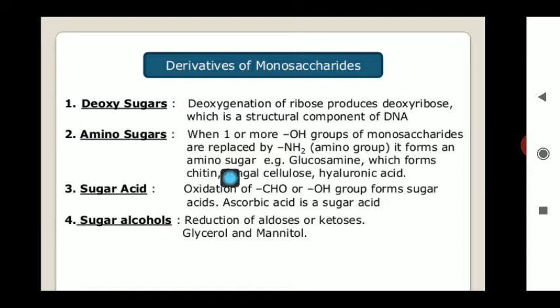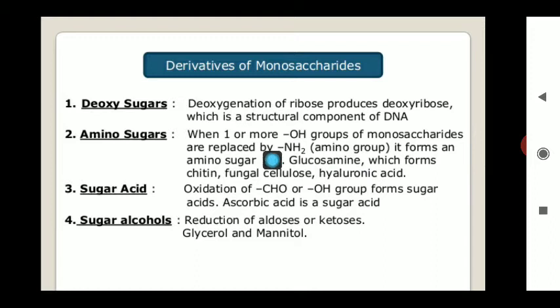The second one is amino sugar. When one or more OH groups of the monosaccharide are replaced by NH2, it forms an amino sugar. Example, glucosamine, which forms chitin, fungal cellulose, and hyaluronic acid. This amino sugar, glucosamine, is again very important for the formation of the fluid present in our joints. So for the maintenance of the fluid of the joints, this glucosamine plays a very important role. So this glucosamine is a kind of amino sugar.